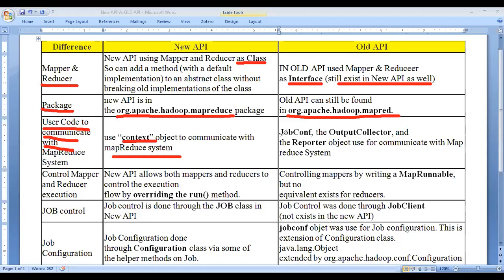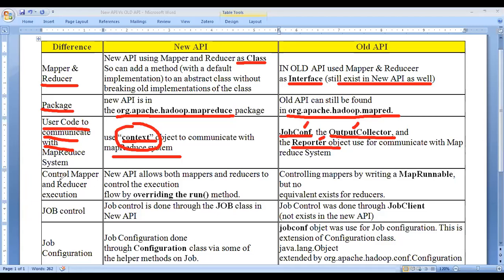Here we do the configurations: job configuration, output collector, and reporter. These are the objects we use to communicate with the MapReduce system. In the new API, context is there to communicate. In the old API, job configuration, output collector, and reporter are there to communicate with each other.